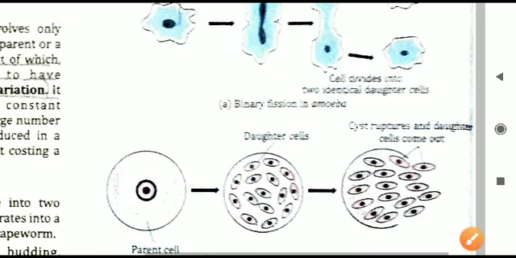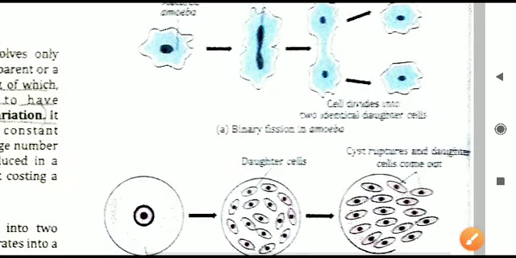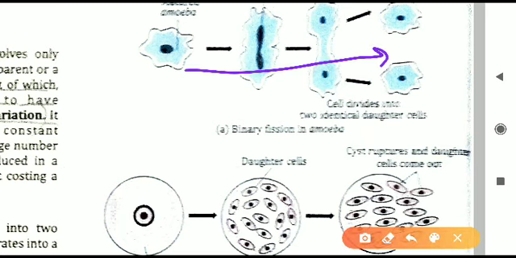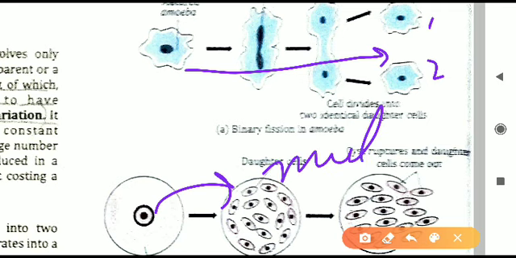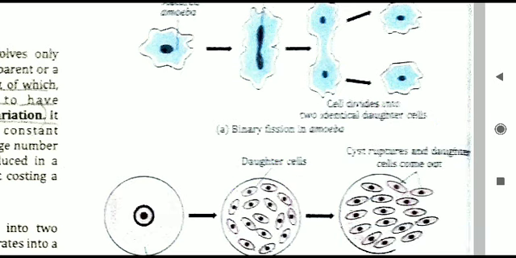Earlier we have seen what? Binary fission. In binary fission, a single cell is dividing into two organisms or two daughter cells. From one cell, two cells are formed. That is binary fission. But if from one cell multiple cells are formed, the counting is not there. It is a large number. So we are saying multiple cells are formed. Because multiple cells are formed, we are calling it multiple fission.